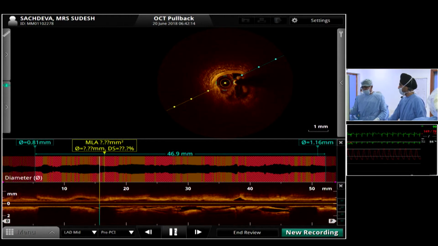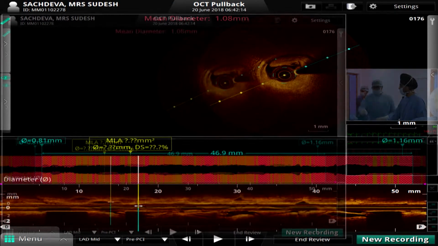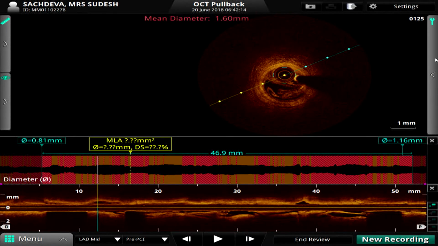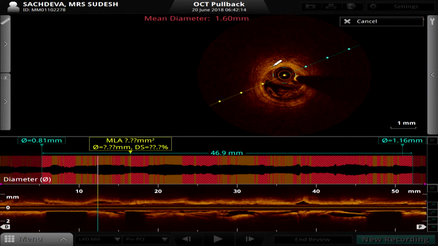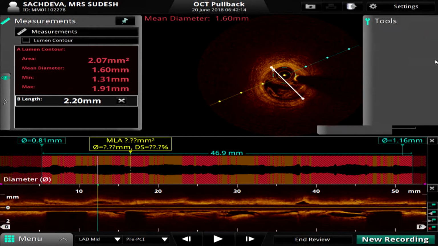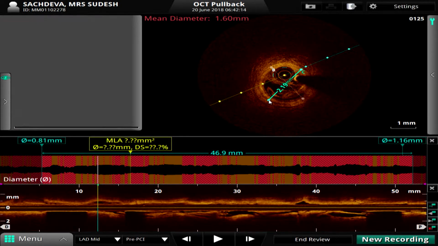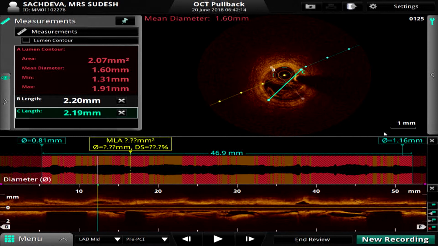Can you measure the diameter in the distal part? Okay. Yeah, I think that EEL to EEL, even if we take such a generous measurement, it's going to be somewhere in the range of 2.3, 2.4. So a 2.5 stent is good. So we are taking a 2.5 by 48 Xience Expedition.